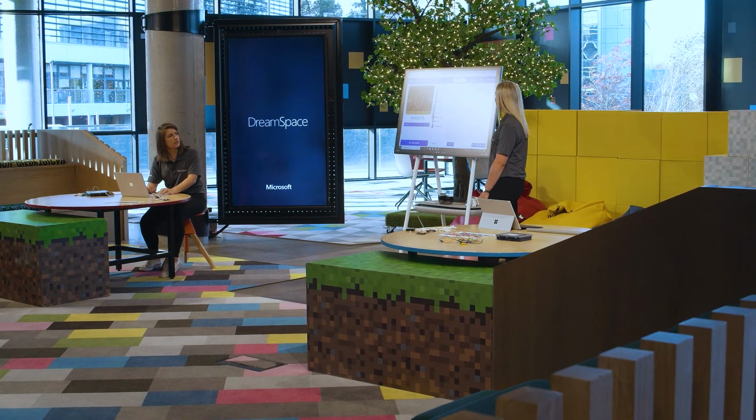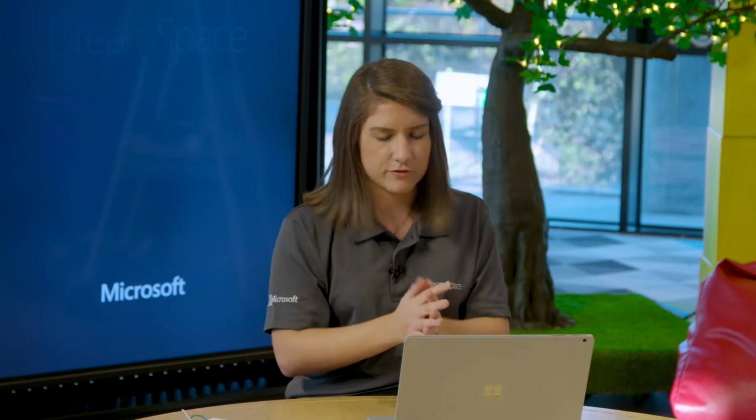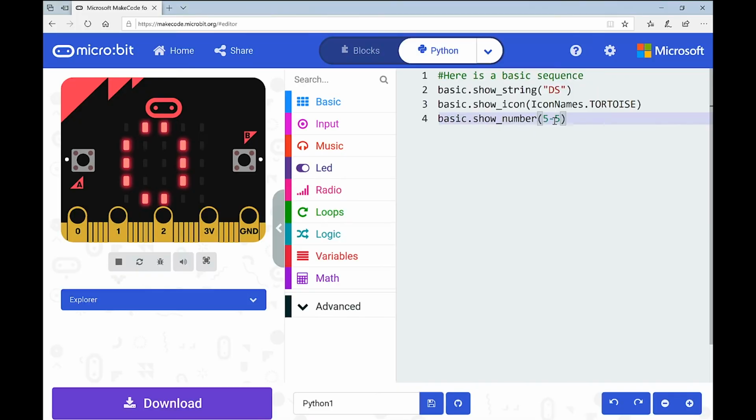Next. Maybe multiplication this time. Okay, well this one is a little bit different. So plus and minus is the same. So you're going to be very familiar with that from maths class, right? Multiplication isn't going to be an X the way you might write it like that. That's not right, okay? What we use in Python is an asterisk. So I'm going to use my asterisk as my multiplication, okay?